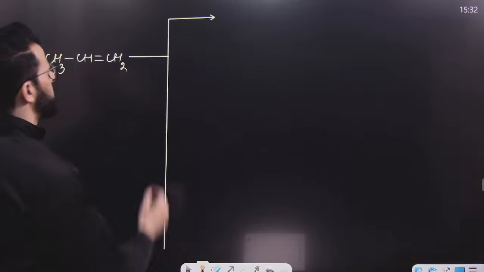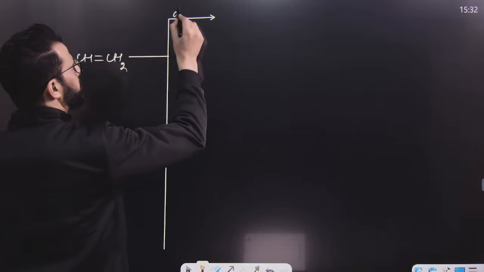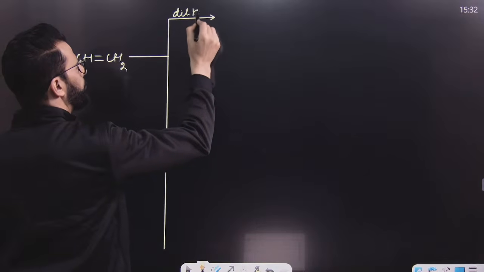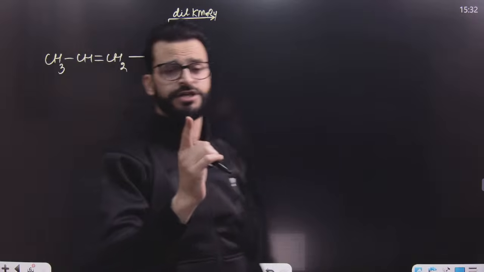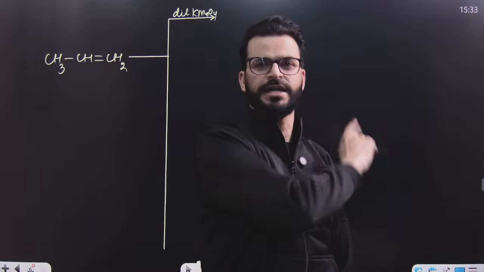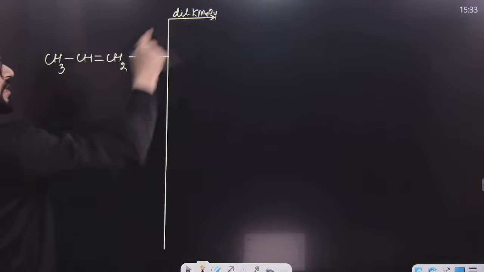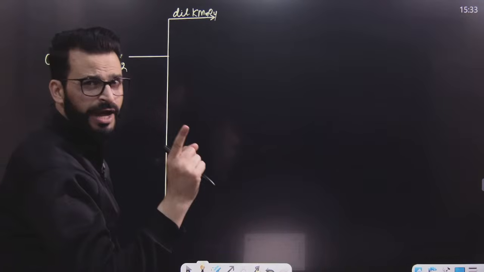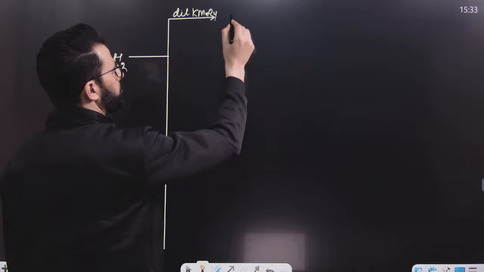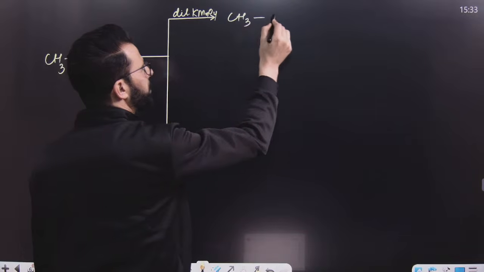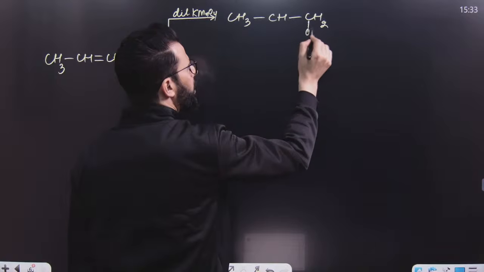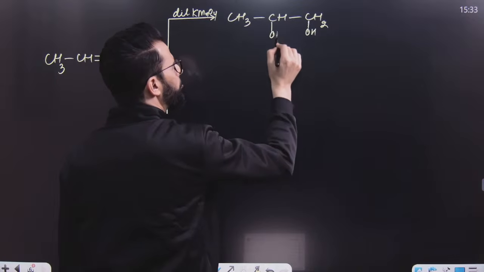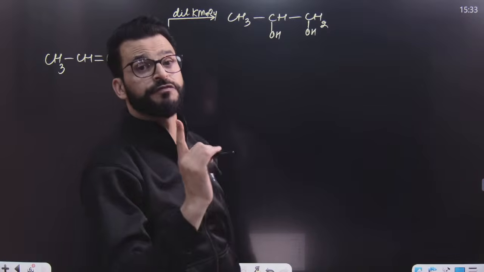That reaction is, say for example, with dilute KMnO4, I mean Baeyer's reagent. What is Baeyer's reagent? Cold dilute alkaline aqueous KMnO4. Now what do you have to do when your alkene is there and Baeyer's reagent is there? You have to do syn-hydroxylation. Sir, what is meant by that? That is simply you have to break the pi bond and add OH and OH. You have to add hydroxyl groups, but from the same side.